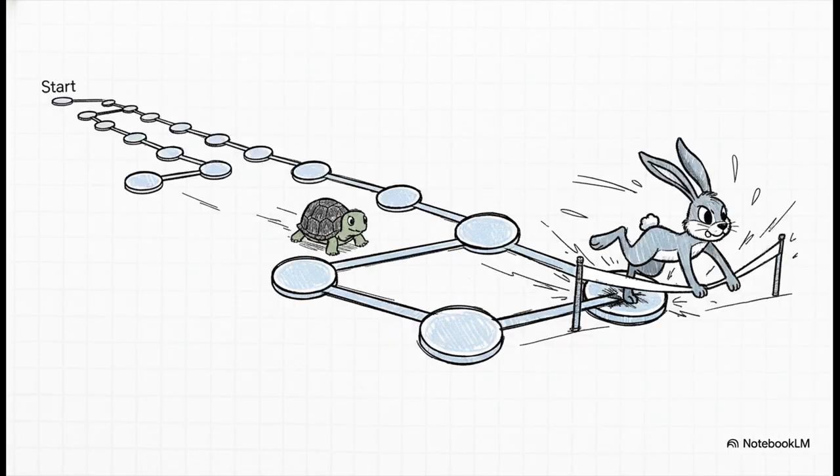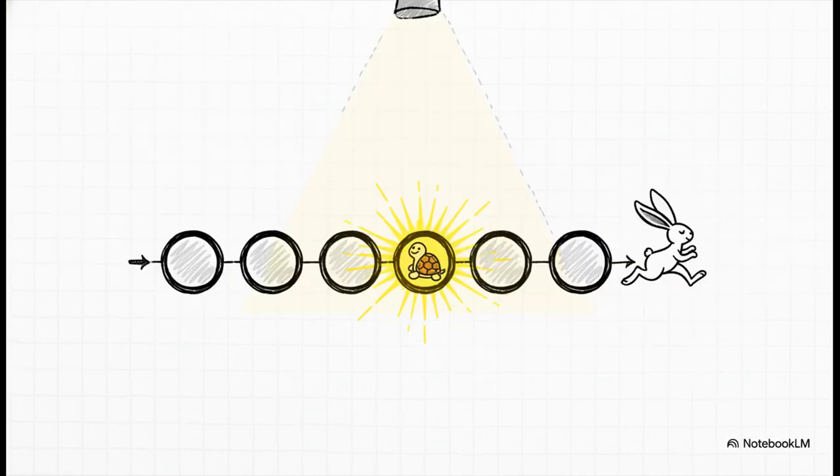So the hare is just racing along, always moving twice as fast as the tortoise. Because it's so much faster, it's obviously going to be the first one to hit the finish line, the very end of our list. And when that happens, well, something amazing is about to be revealed. And there's the magic. The exact moment the fast hare reaches the end of the line, you look back and the slow tortoise is sitting perfectly on the middle link. It's genius, right? By the time the hare traveled the full distance, the tortoise has traveled exactly half the distance. No counting, no going back to the start, just one elegant race.